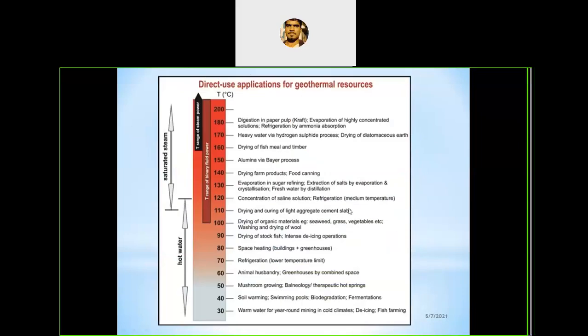And these are the direct-use applications of geothermal energy. Based on the temperatures, we can use different applications. Hot water, ammonia as a substance, or some refrigerants can be used.